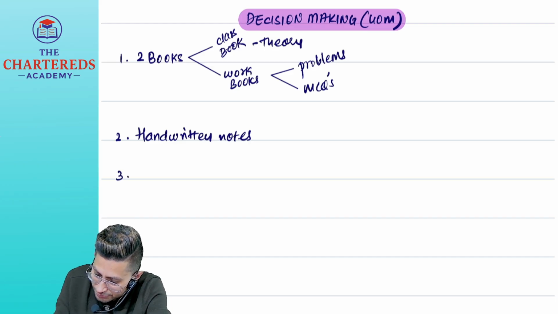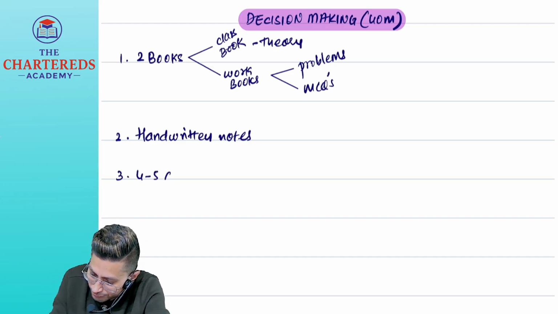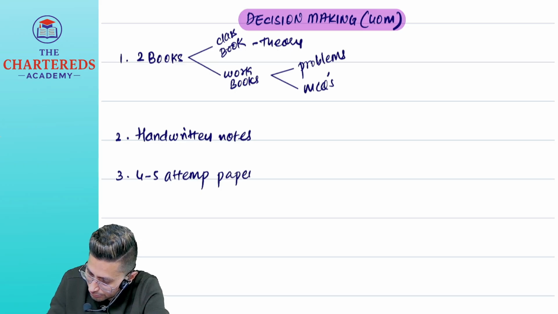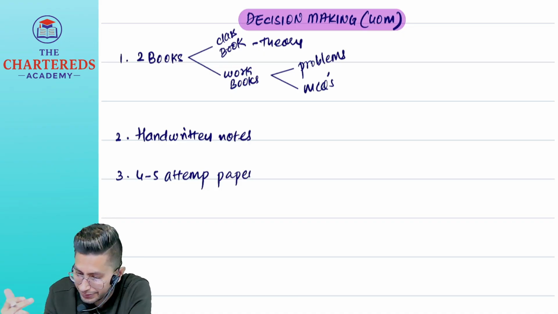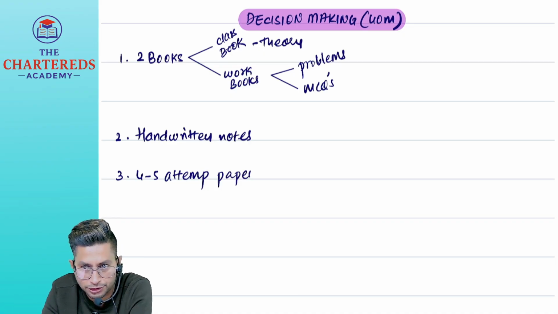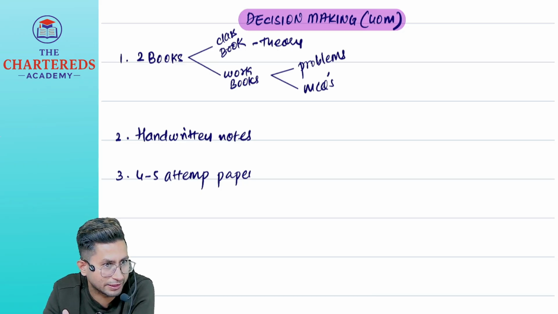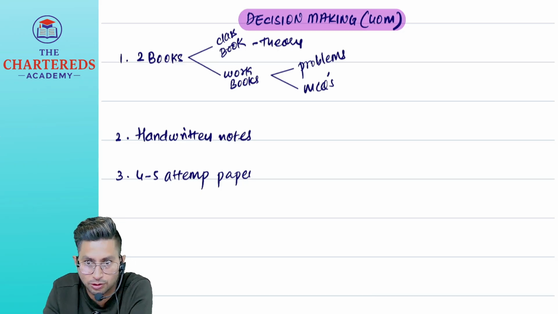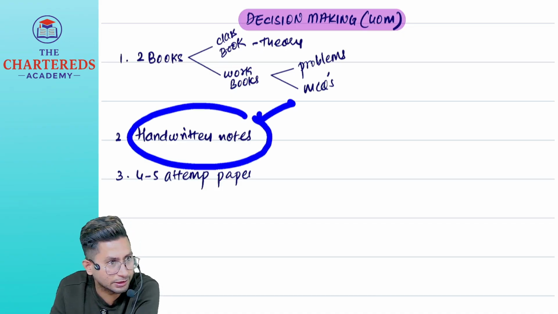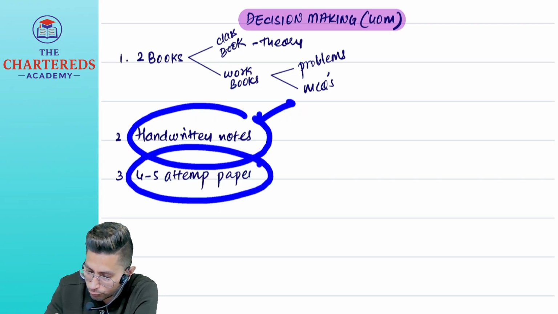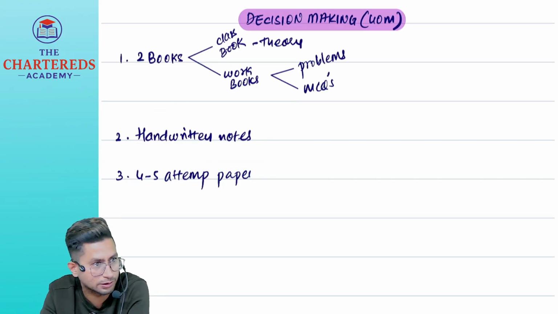And after this, last 4 to 5 attempts ka question papers also I will solve in class. So we will do theory, then we will do all the problems of institute material. Some extra problems also I've added in the material. Plus we will discuss all the MCQs and handwritten notes anyhow will be given to you in the class. In addition to that, last 4-5 attempts ka paper of DM also we will solve in class.